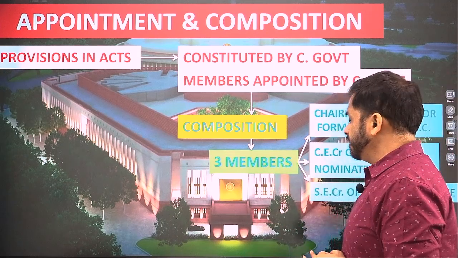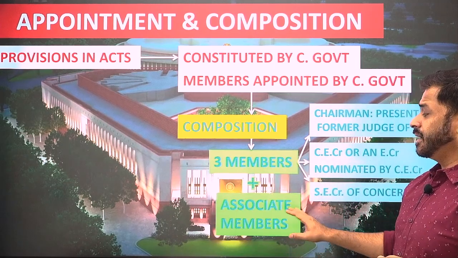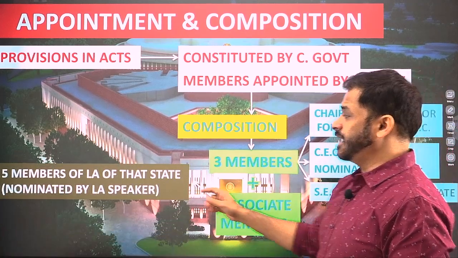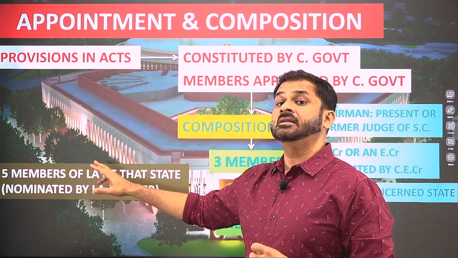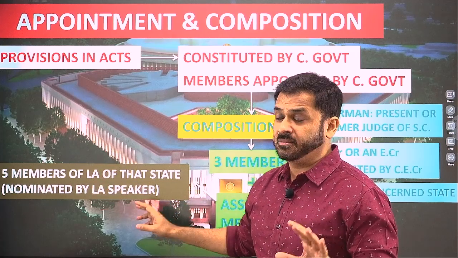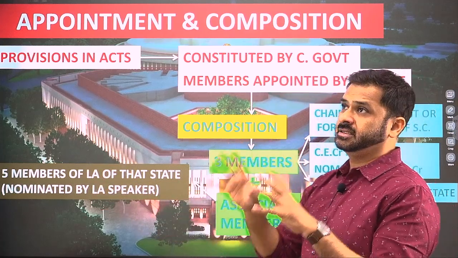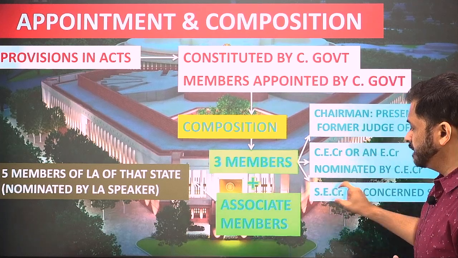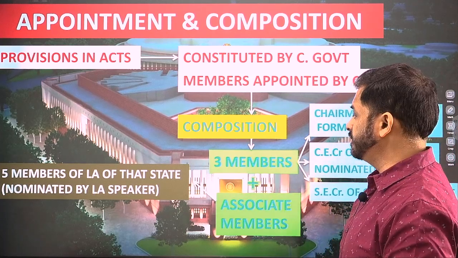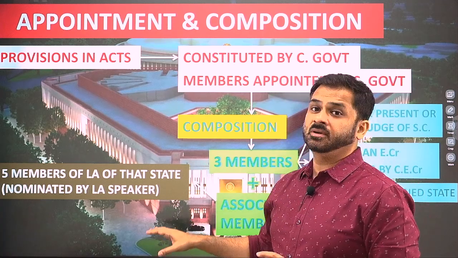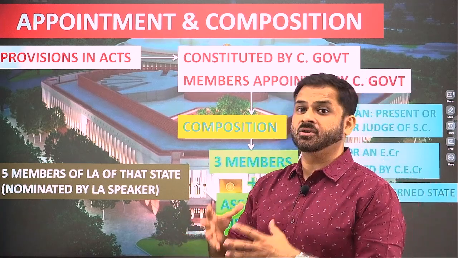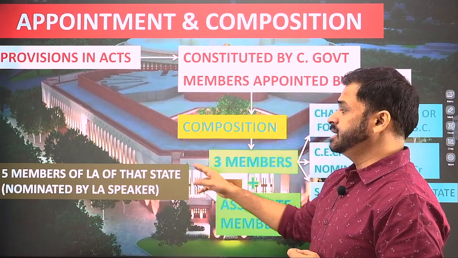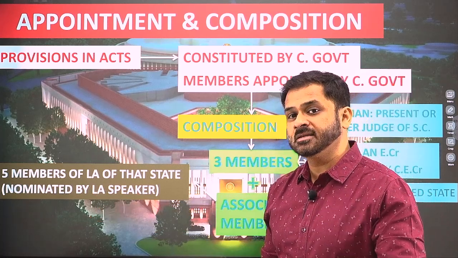Along with these 3 members, the Delimitation Commission also has some associate members. These associate members include 5 members from the Legislative Assembly of that state. Remember, if a commission is conducting the delimitation of a state, then these 2 members will remain same. The third member will be that state's election commissioner, and from that state only 5 of its MLAs will be included. 5 MLAs means 5 members of Legislative Assembly of that state. These will be nominated by the Speaker of the Legislative Assembly,